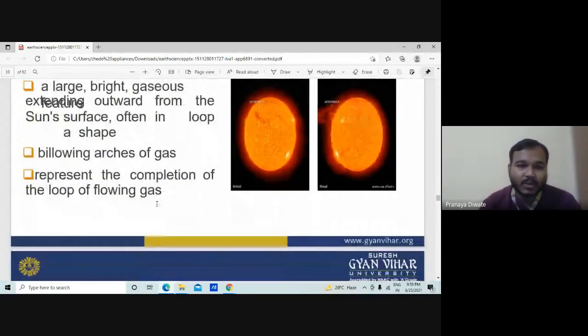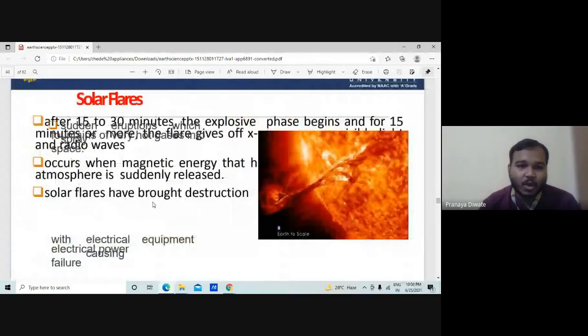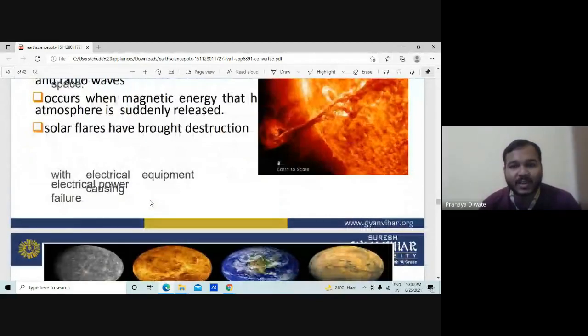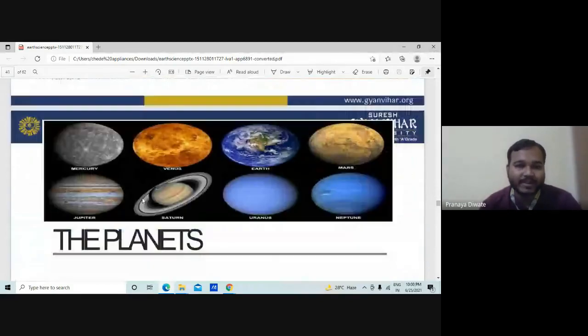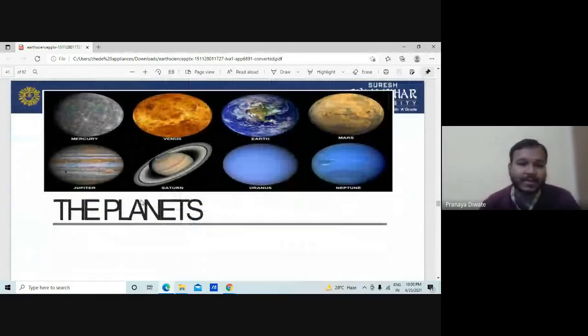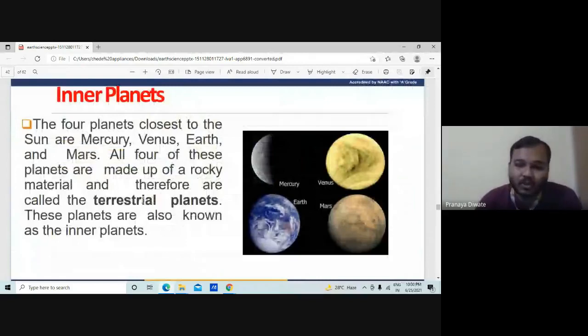Solar flares occur when the magnetic energy in the atmosphere is suddenly released. Then you have the different planets. The planets are divided into two different parts.